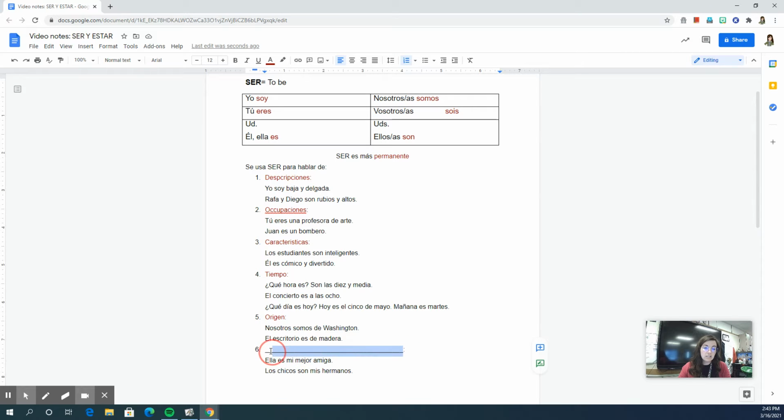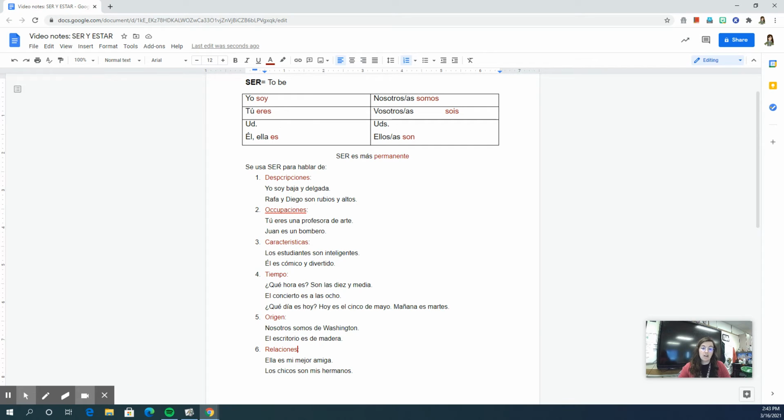And last but not least, we use ser when talking about our relationships, relaciones. Like ella es mi amiga, she is my friend. You can also use ser when talking about your relationships with inanimate objects, like talking about possession. For example, if I said, la pluma es mi pluma, I used es, ser, to say this pen is my pen.